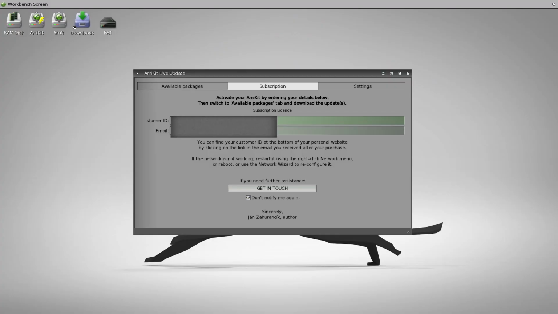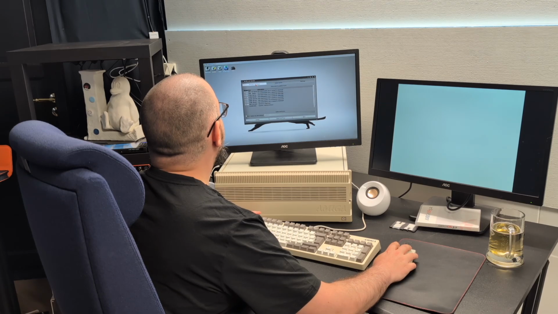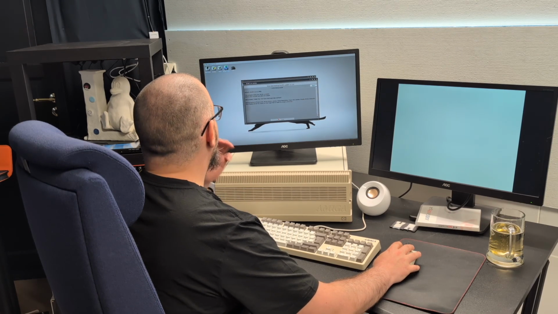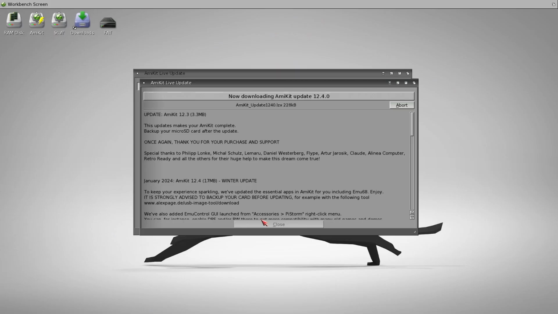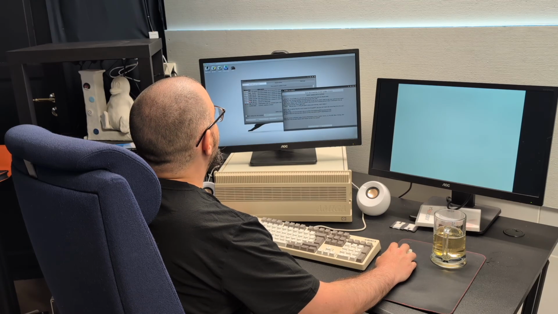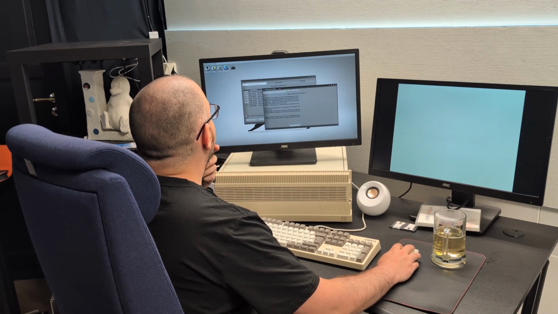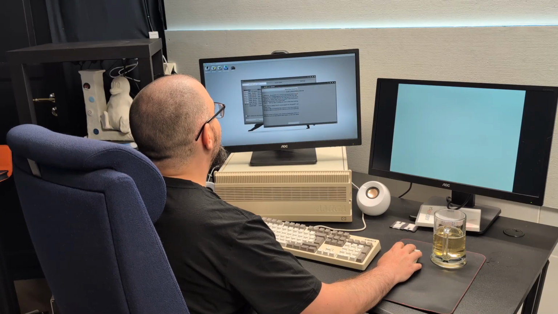I need to remember to hide this. And let's download. The Amikit updates are downloading. The Wi-Fi is working. That's nice. I don't think I needed to do all these updates. I could just reboot and activate, I see now. Maybe that was stupid of me. Let's see.